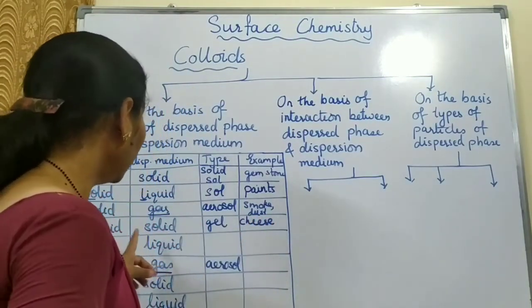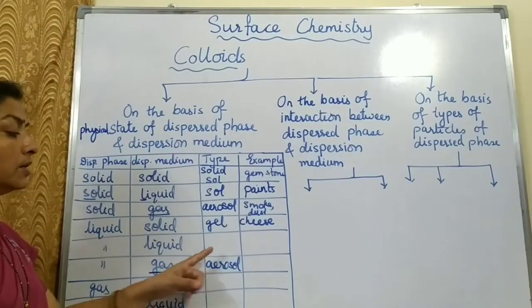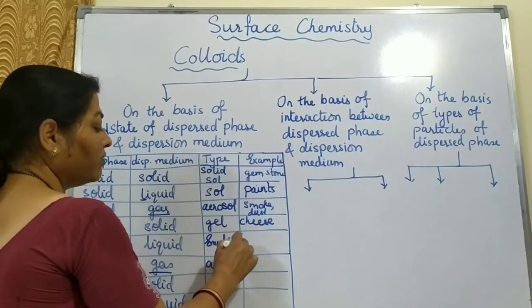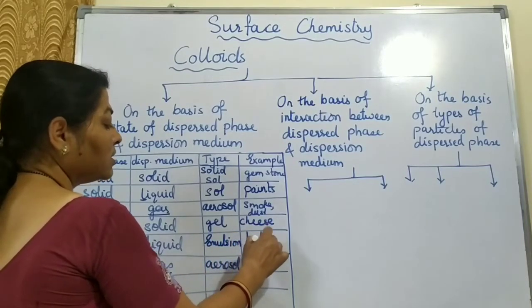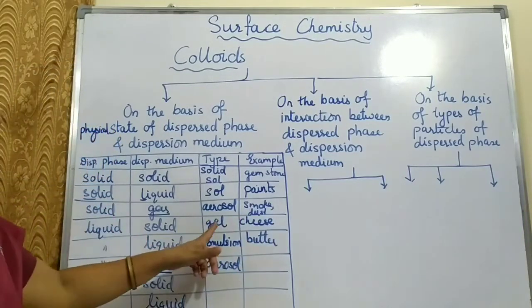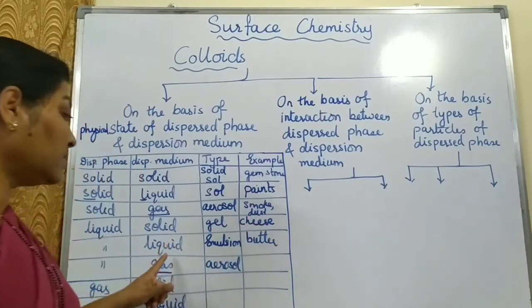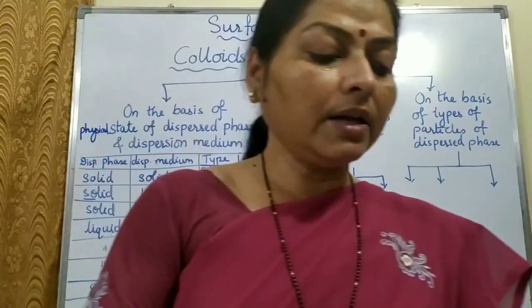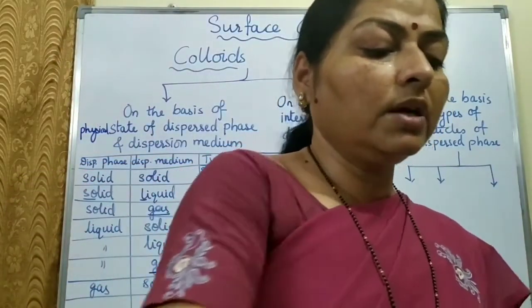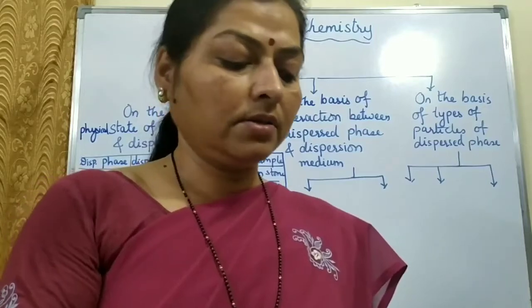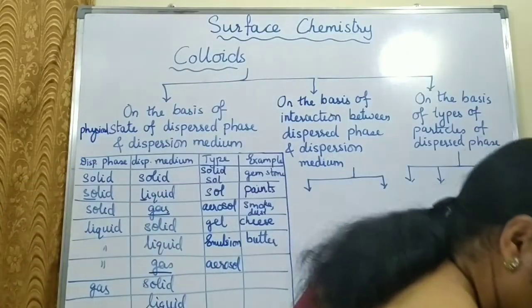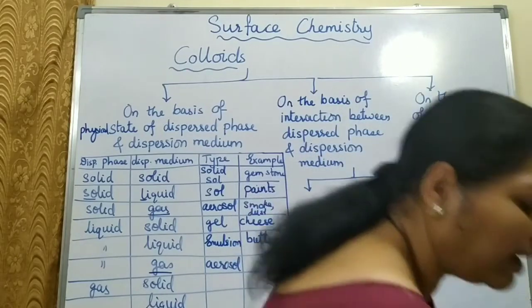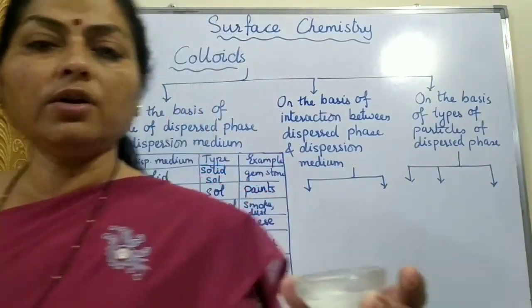And in some liquid and liquid combination, which we call as an emulsion, you can find butter in this case. So in some books, gel, butter is an example. In some emulsion, butter is an example. Now if we observe butter, I have both the samples, like I have solid butter as well as I have melted butter over here. You can just have a closer view.